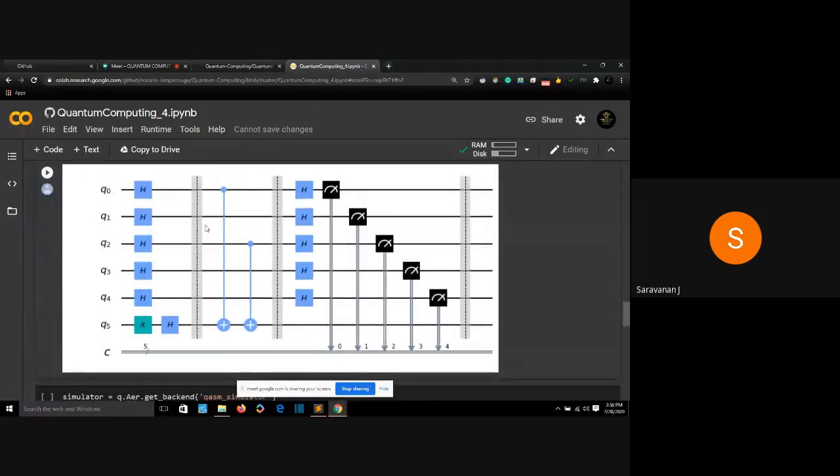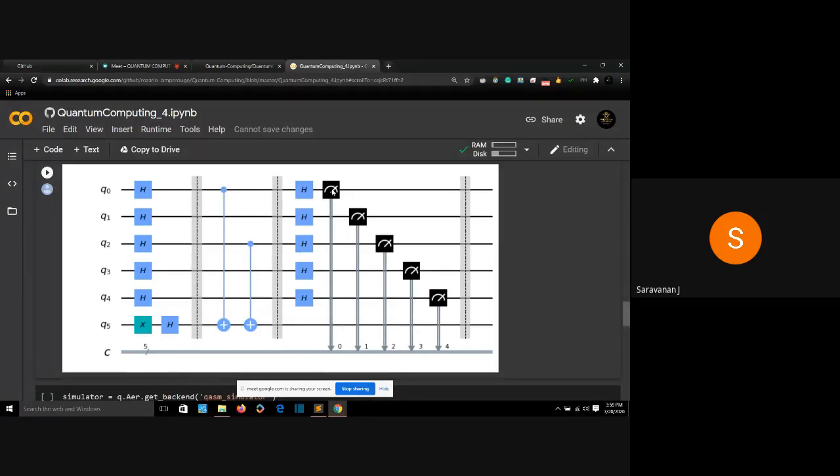Okay, so we had a 5-digit number. We applied 5 Hadamard gates to my first 5 qubits, and to the last qubit, I applied an X gate followed by a Hadamard gate, then a barrier. Then I applied a control NOT gate to the qubits which have a 1. My 0th digit has a 1, so I applied a control NOT gate here, and my second digit has a 1, so I applied a control NOT gate connecting to the final qubit. Then I applied those 5 Hadamard gates again to my first 5 qubits.